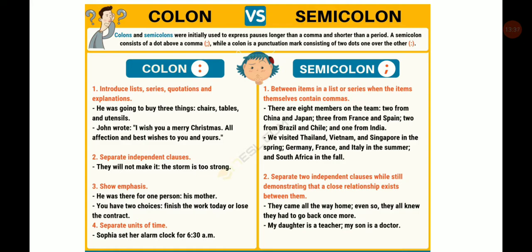They came all the way home, even so they all knew they had to go back once more. The second example is my daughter is a teacher, my son is a doctor. So both the sentences, both the clauses are having a relationship between them, so you cannot separate them.